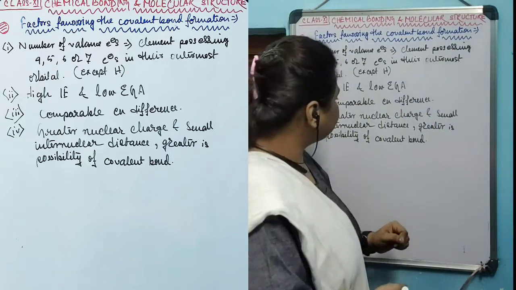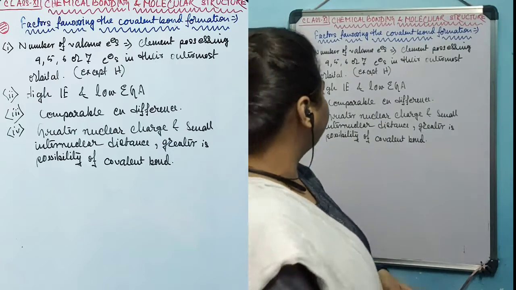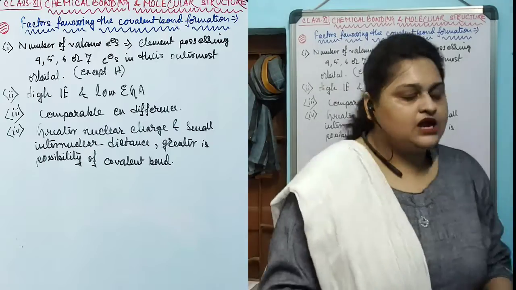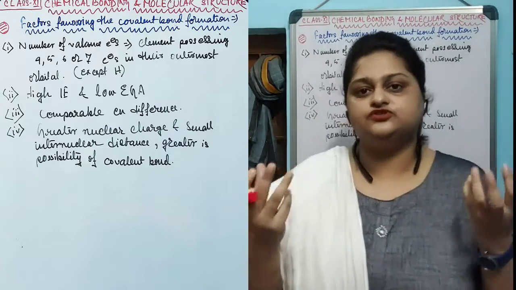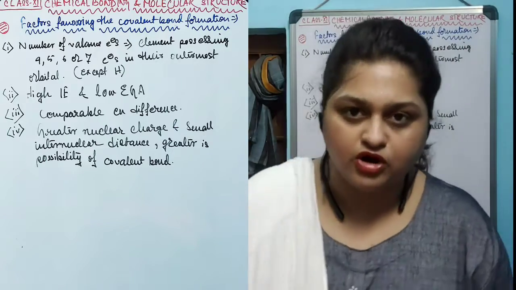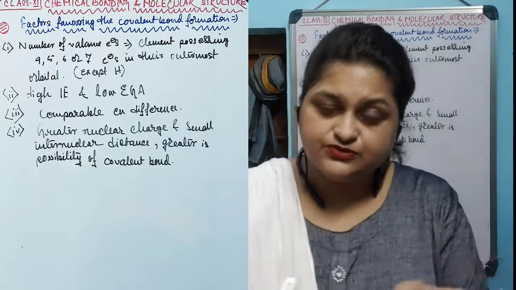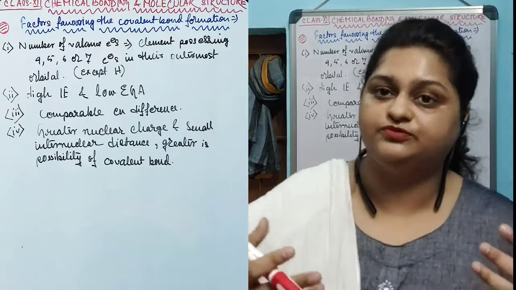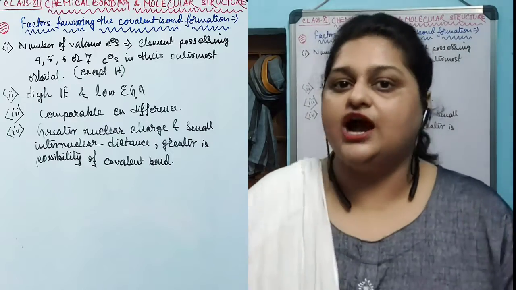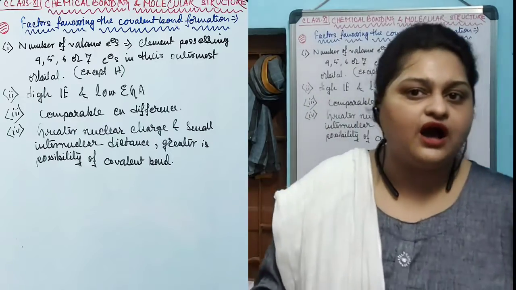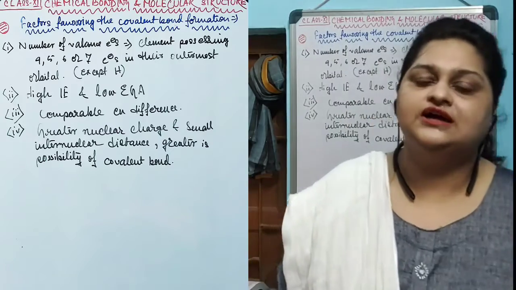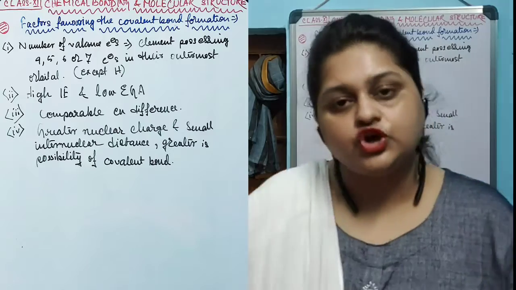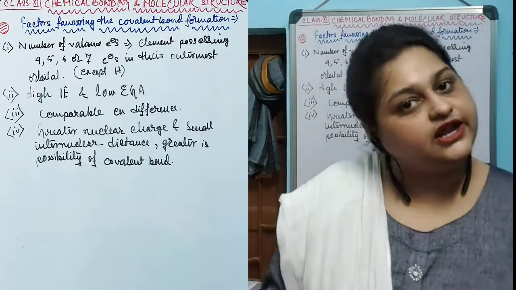The last one is greater nuclear charge and small internuclear distance. Greater is the possibility of the covalent bond. If two atoms are smaller in size, when they form the bond, the internuclear distance between them will be extremely small, and the nuclear charge of both of them is extremely high. In that case, both will have a higher attraction force over the bonded electrons.